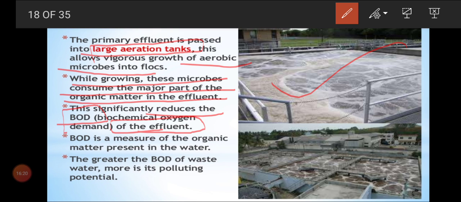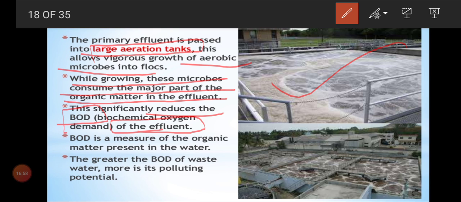So automatically, if more BOD is there, that is called polluted water. If less BOD means that is only pollution free water. Is that clear children? So BOD term is very important. The condition is also very important. So reducing the BOD of the effluent means reducing the pollution of the water. Here aerobic bacteria started to eat the organic material which is present in the effluent, and they are reducing the organic matter in the water, leads to pollution free water. That is the concept behind BOD.